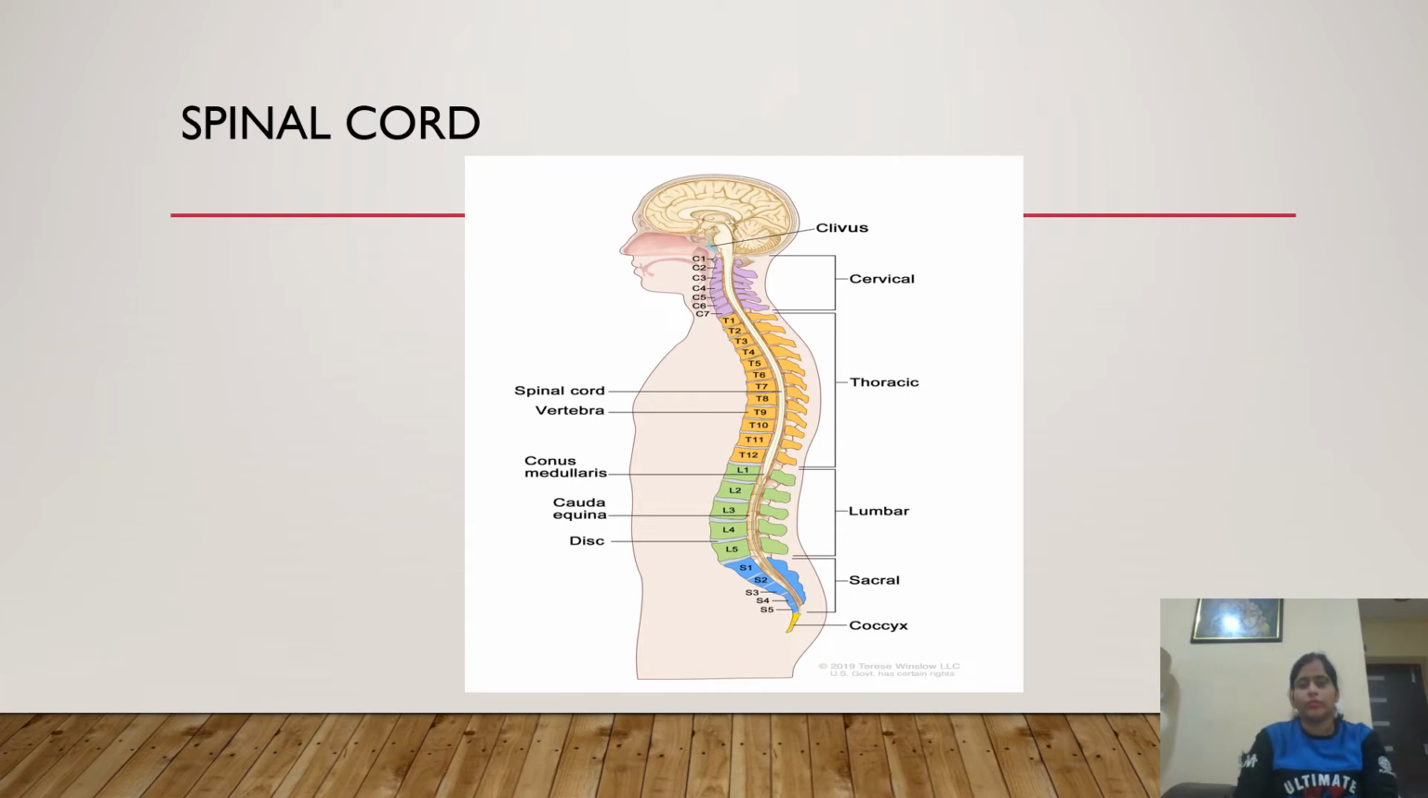So this is the division of the spinal cord, and the spinal cord in this way carries information from the brain to the rest of the body, or it can take it vice versa. It can take information from the rest of the body to the brain.